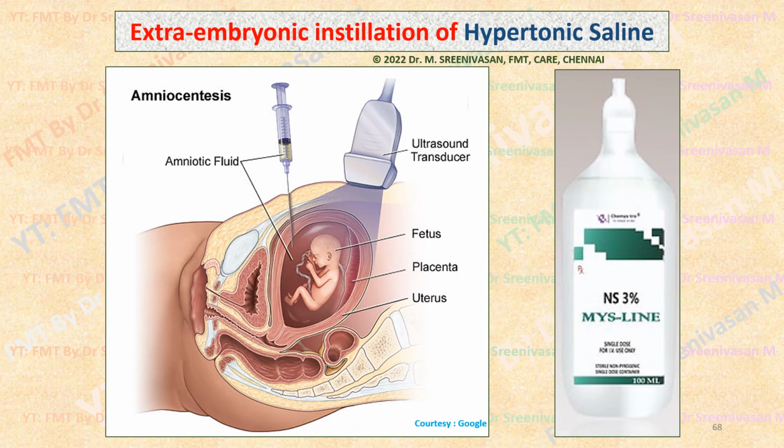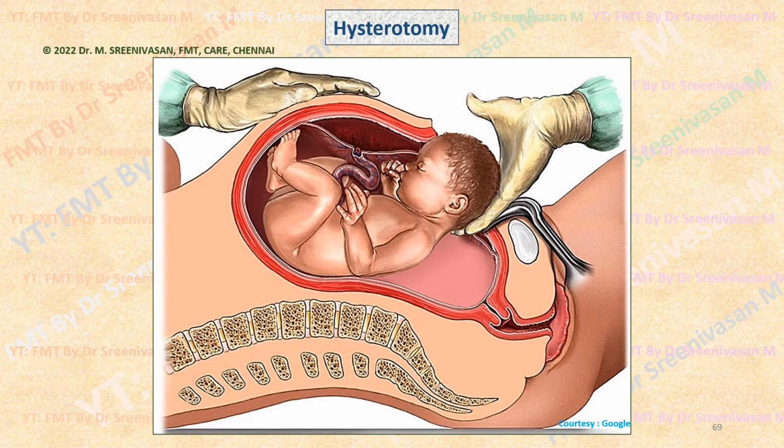The fetus consumes the hypertonic saline or urea, it dies, then it is expelled. The fetal death is caused by this hypertonic saline. Then prostaglandins can be administered to promote uterine contractions.